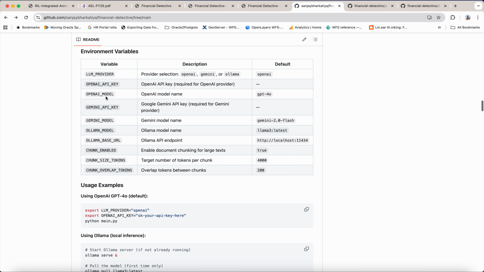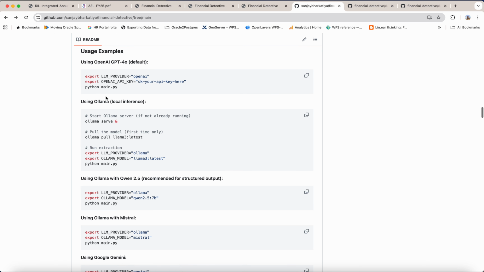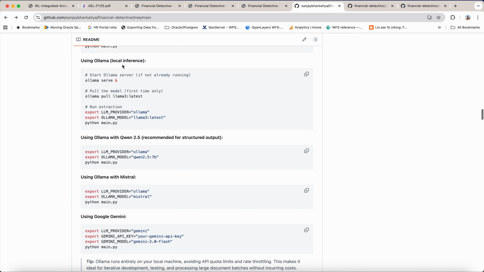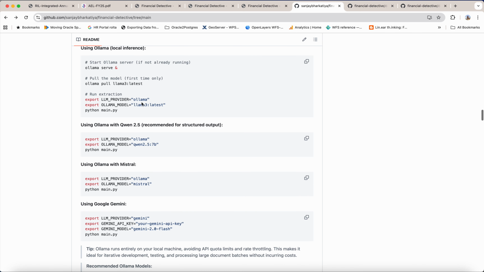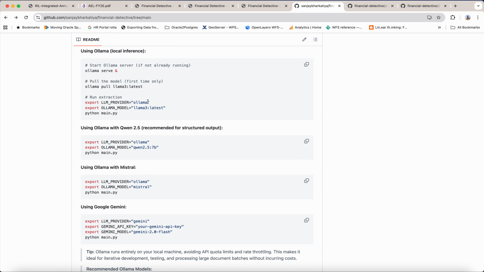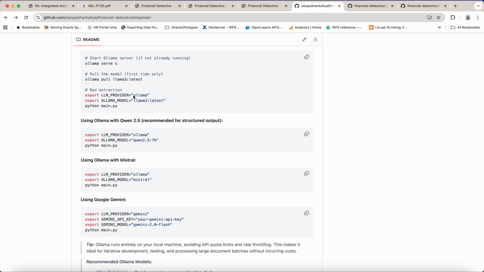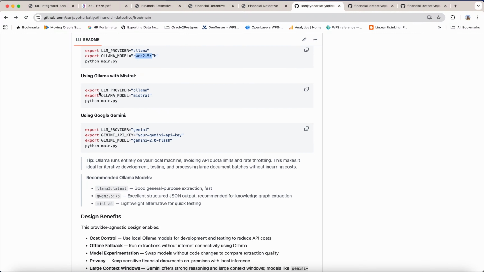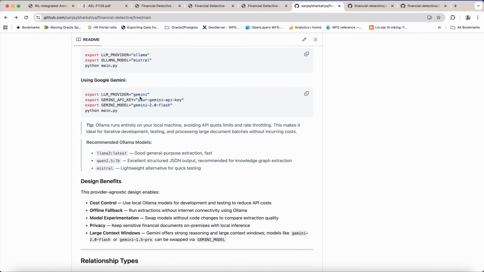These are the environment variables. To set any of these providers, you just need to export them, or set these variables in the .env file, and run your orchestrator. If you want to run from a local Ollama, just select the model and the provider and run. If you want to run Qwen, it is highly recommended for structured outputs. So Ollama, Qwen, and then run your orchestrator. Same with Mistral. For Gemini, just provide your Gemini API key and model name, and run.